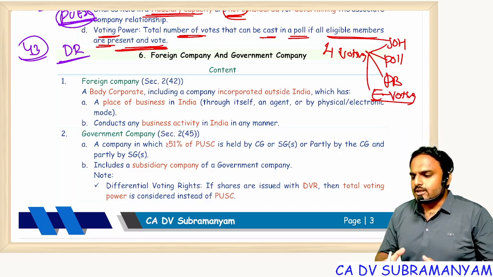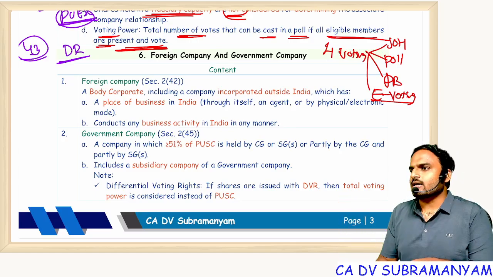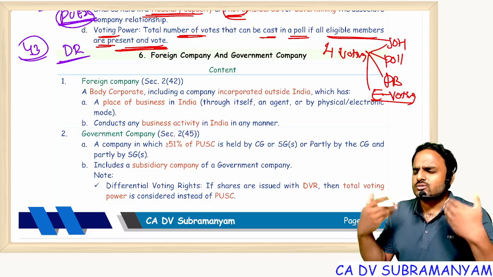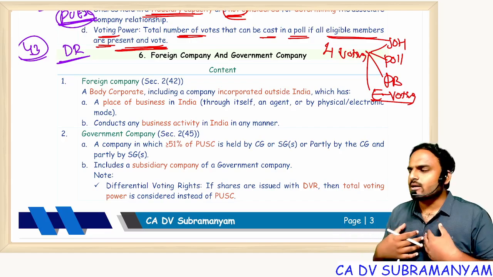So simply, if I come to India and start a company in India, the company started in India is a domestic company and the parent company is a foreign company. Without incorporation of a company, why so many companies? I will set up just a branch. Then also I become a foreign company.